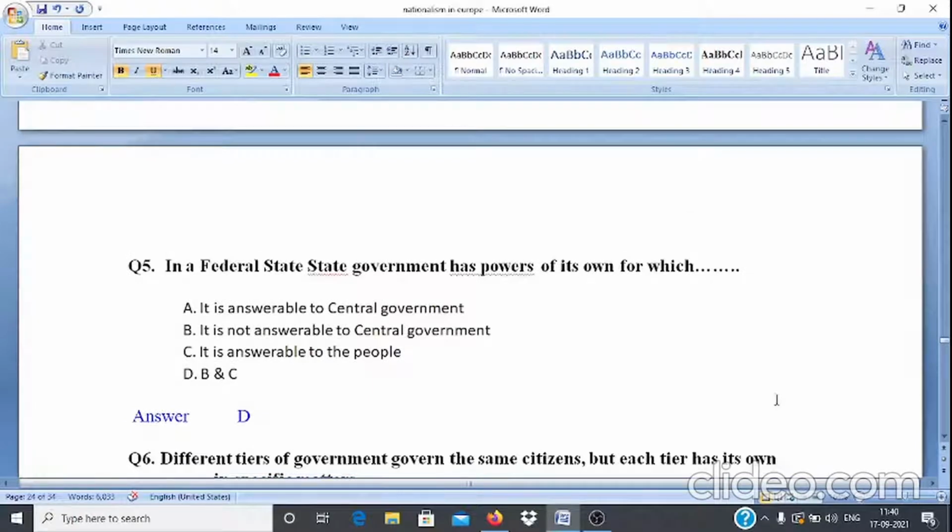Question number 5. In a federal state, government has powers of its own for which dash, and options are A. It is answerable to central government, B. It is not answerable to central government, C. It is answerable to the people, and D. B and C. And the correct option is D. That is, it is not answerable to central government, it is answerable to the people.